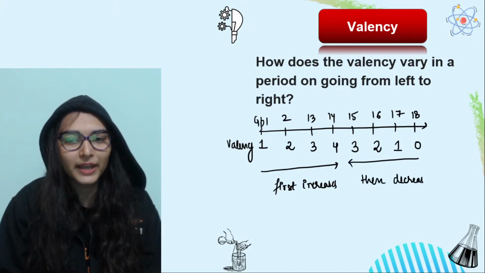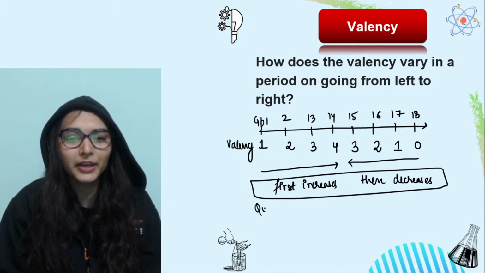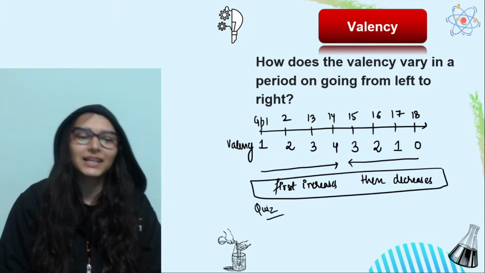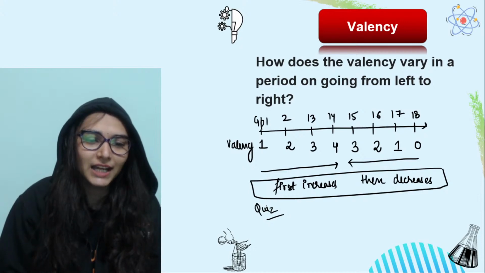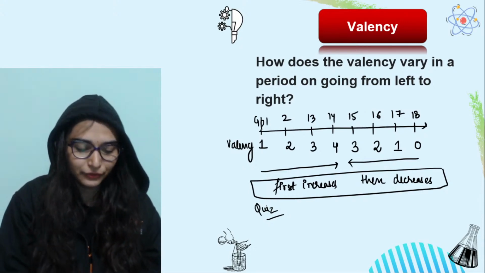This is a question added in the quiz. So I have leaked a question of the quiz. What is the trend of valency? You all can give the right answer, I believe. Yes, in the chat box. If there is any confusion, tell me.